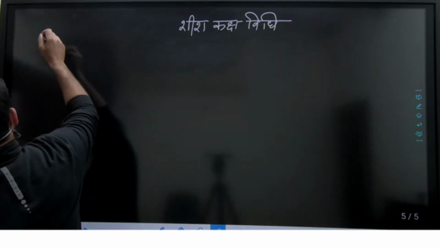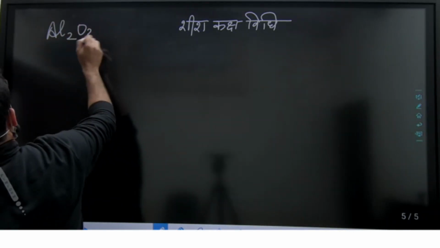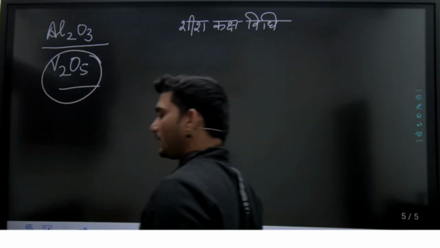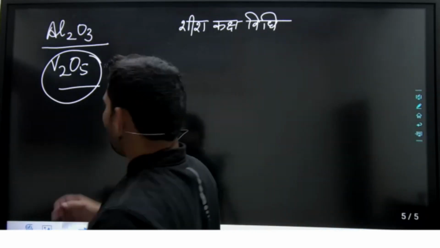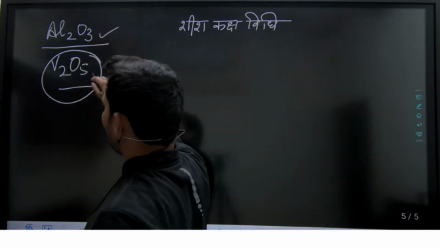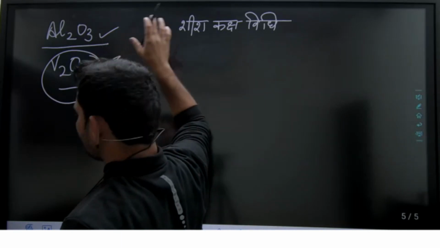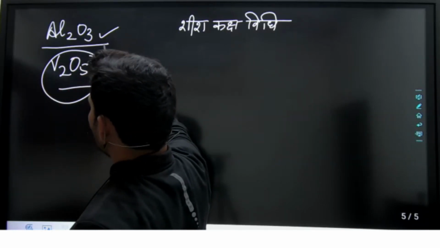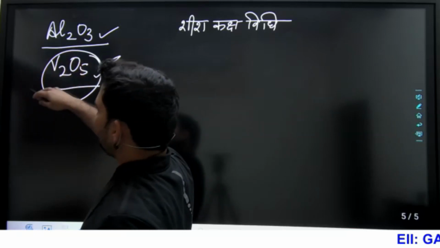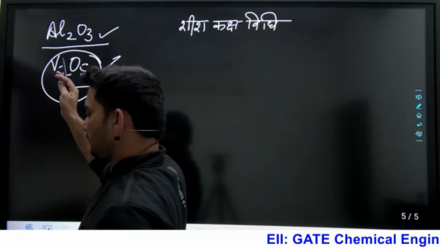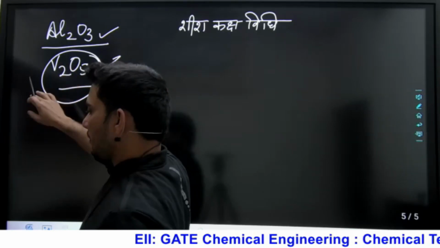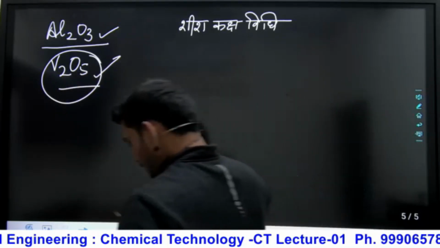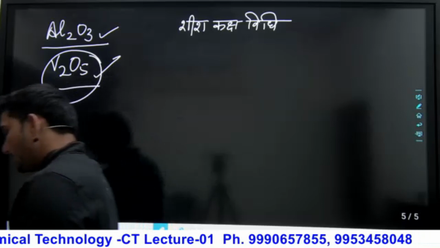So Al2O3 you already know. Al2O3, that you understood, and you got one more catalyst, what will be its name? V2O5, vanadium pentoxide. So mainly in oxidation we use Al2O3, vanadium pentoxide. Okay, so just in this particular process we replace platinum with vanadium pentoxide. I will tell you why we replaced. So we can use the platinum, we can use the vanadium pentoxide. There are pros and cons for both platinum and V2O5. Are you getting it?